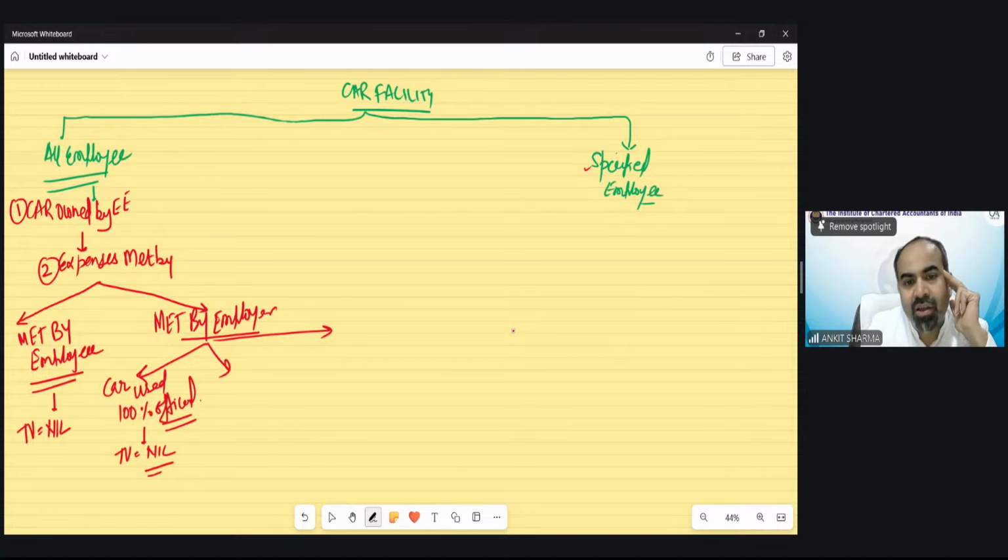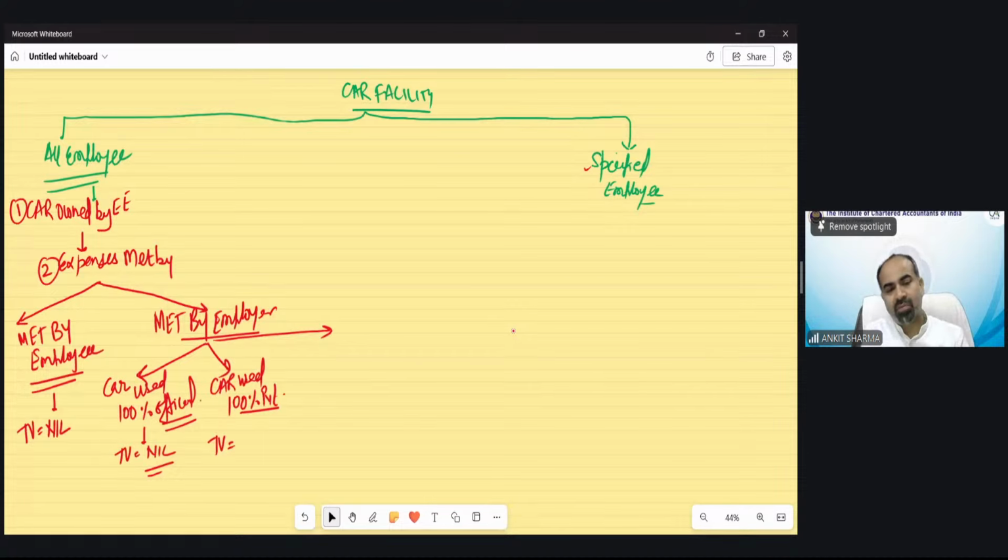Second case, car used 100% for private purpose. That means the employee does not use that car for official purpose, not even for one day. The petrol expenditure has been paid by the employer and the employee is running that car everywhere except to the office. His family is utilizing it, he is utilizing it, but he is not coming to the office via that car. He is coming by some other mode.